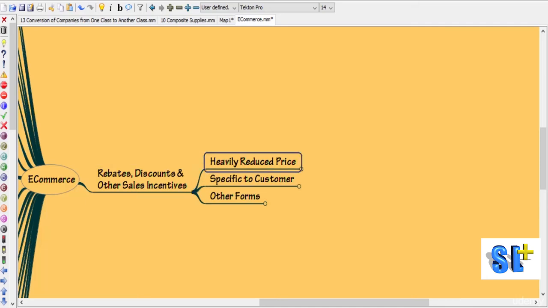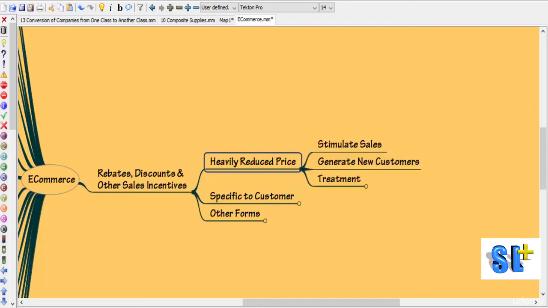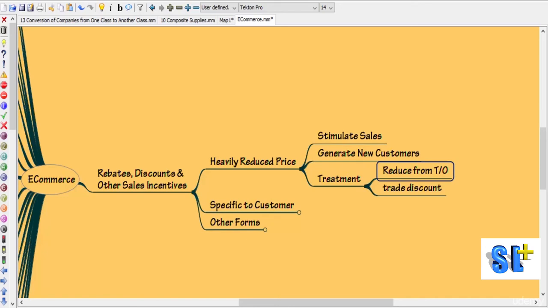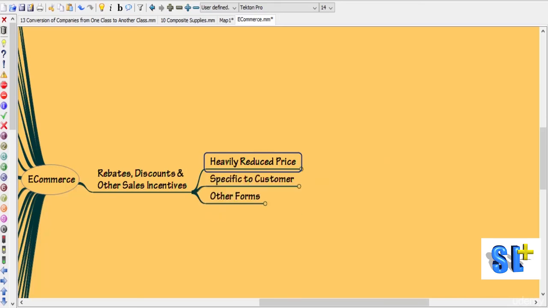If an e-commerce company is offering the products at heavily reduced price, say be it products or service, in order to stimulate sales and generate new customers, then the treatment is it should be reduced from turnover. It should be given a treatment similar to trade discount. So this is the treatment when you have heavily reduced price.